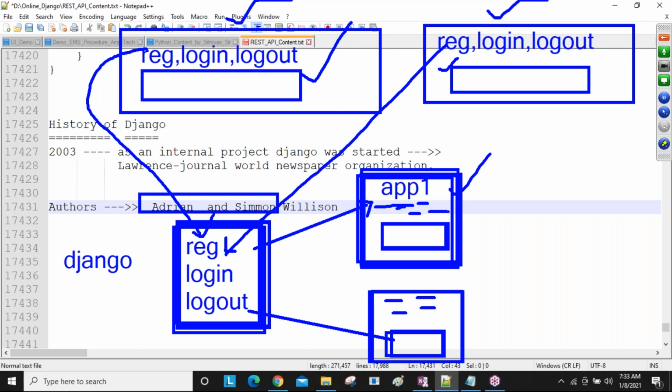That's why Adrian and Simon Willison decided: using our Django file, applications are getting more power and more advantages, so we can develop more common features into this Django file, and then anybody can use this file to develop like that.